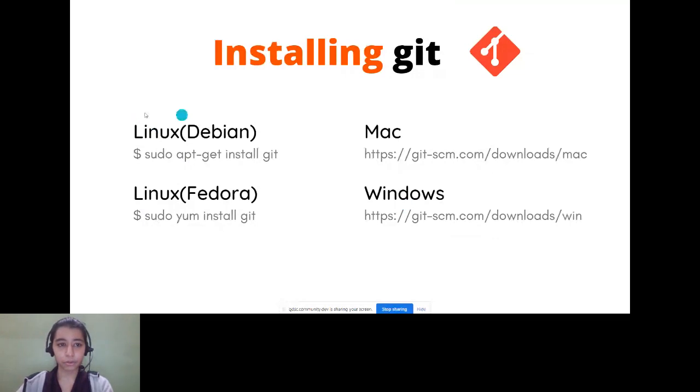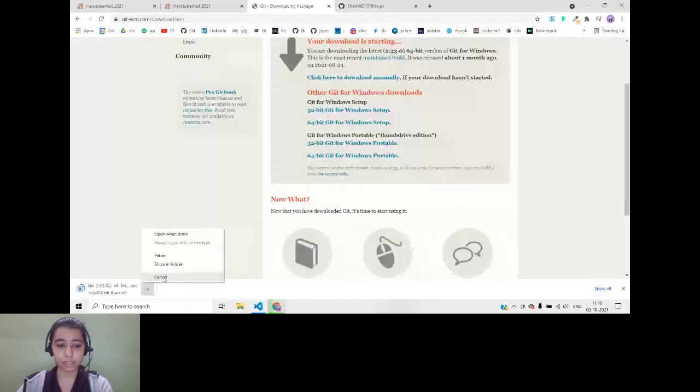And if you are on Linux, you can use these commands in the terminal. So if you go to the link that has been provided, you will see, since I'm on Windows, I will be downloading for Windows. You can choose whatever is appropriate according to your system. I have already installed it, so I will not be installing it again, but I will show you the steps to do it.